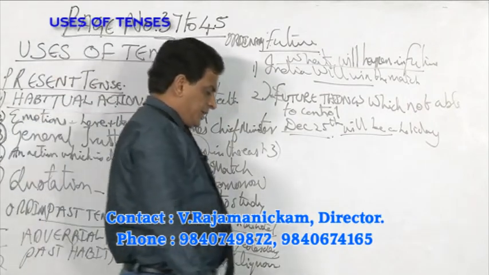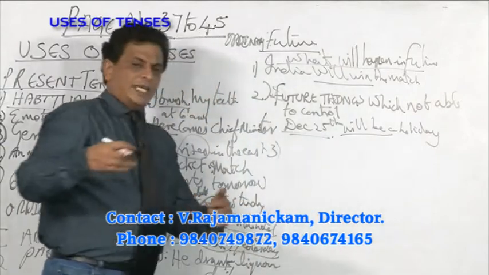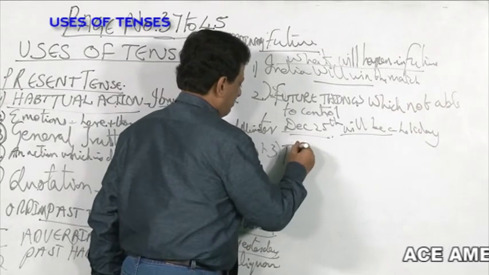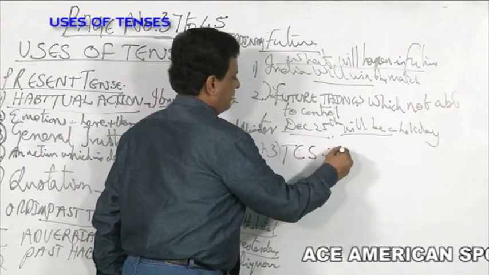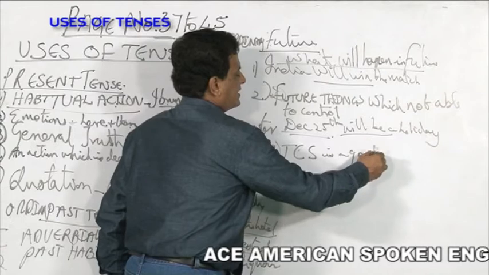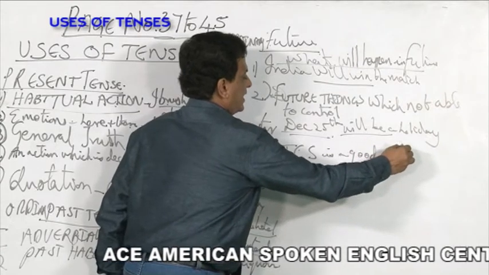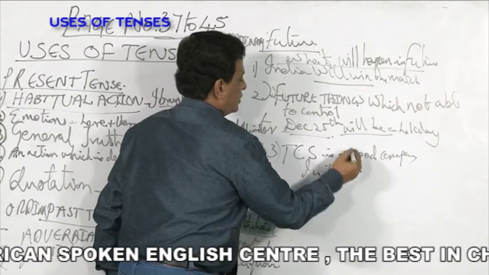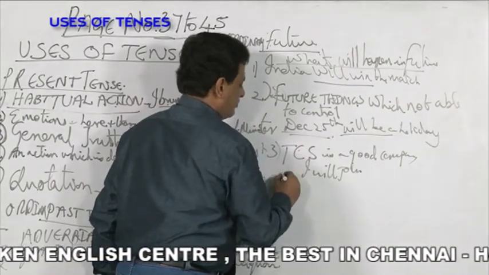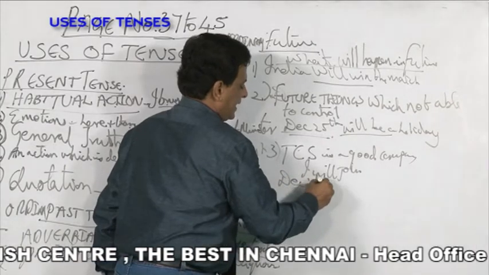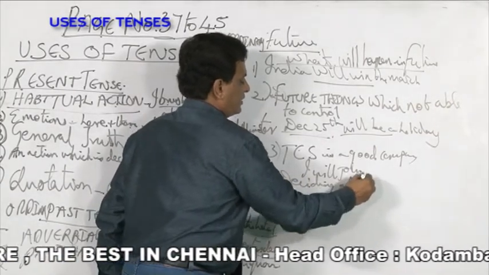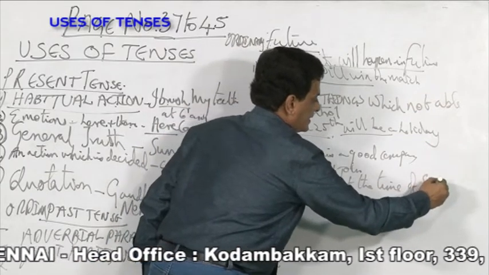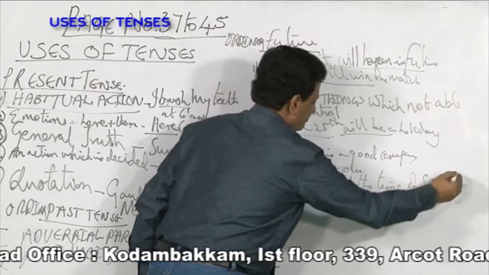So, the third important place is at the time of speaking when we decide to do something. For example, TCS is a good company. I will join there. So, they are deciding at the time of speaking.